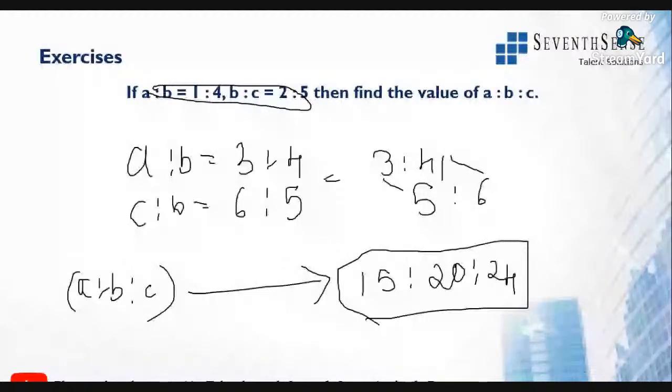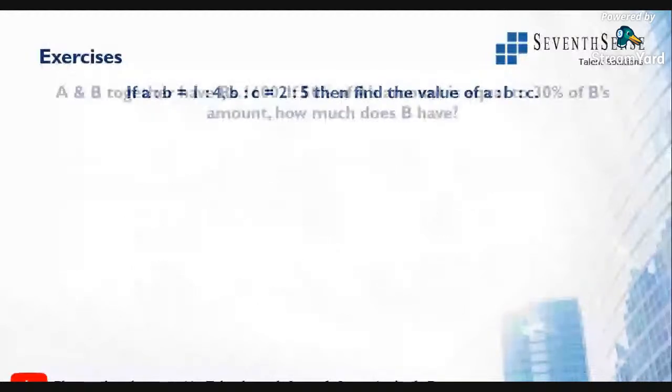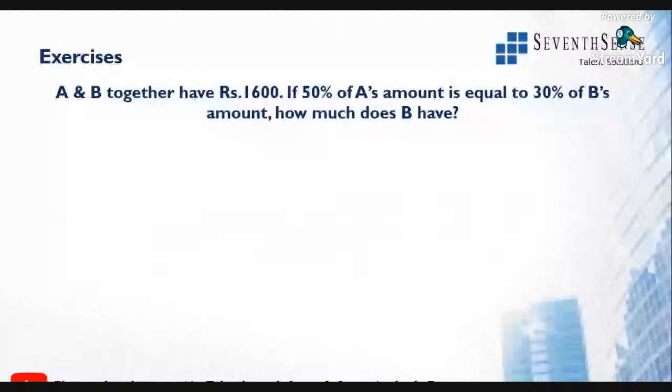All right. Let us go with the next question then. Now this is a statement question. According to the concept of ratio and proportions, they will give you any type of question. The question is: A and B together have rupees 1600. If 50% of A's amount is equal to 30% of B's amount, how much does B have?